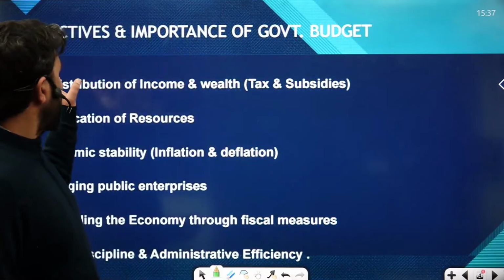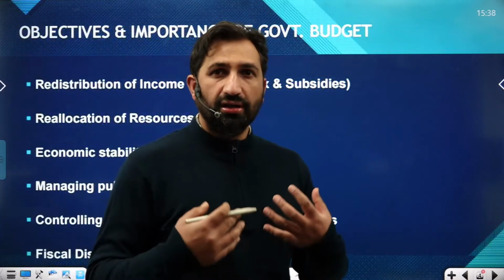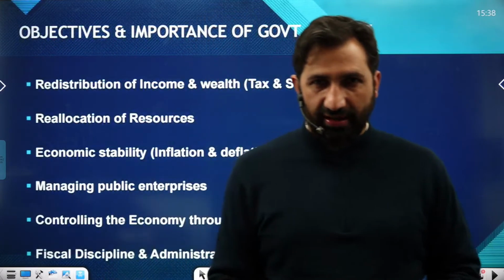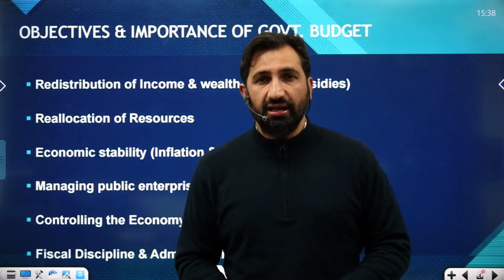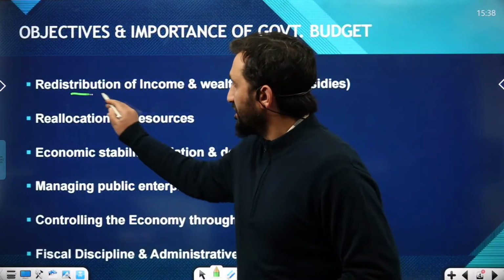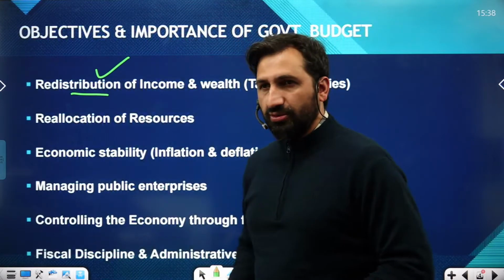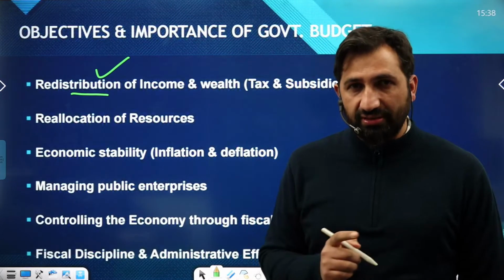So what are the objectives and the importance of budget? Why every year in the month of Feb is the government preparing a budget? There's a complete division at the ministry level that's working for it. And most importantly is redistribution of income. We have heard about income inequalities all over the world.